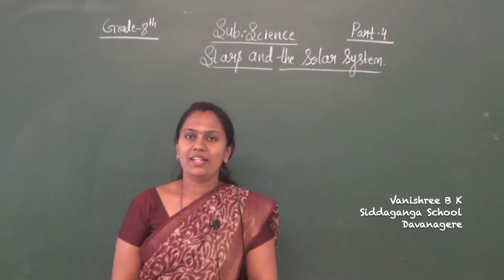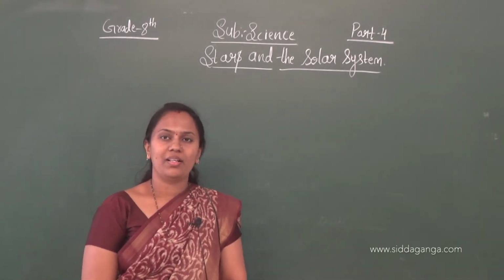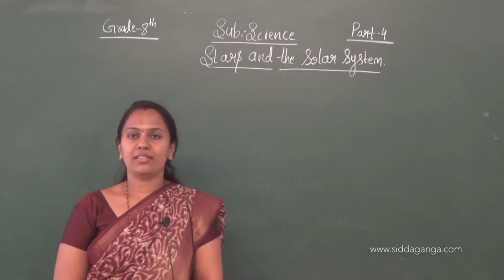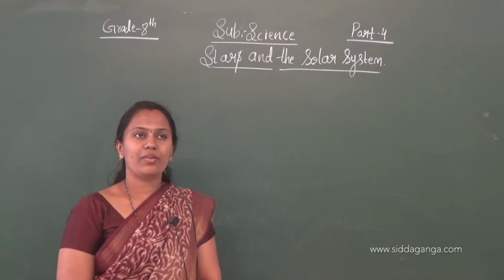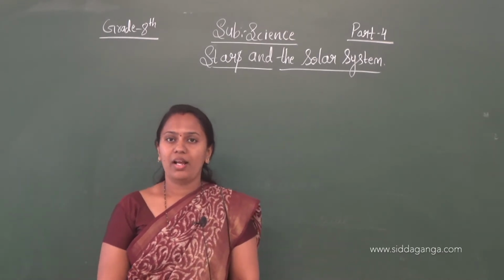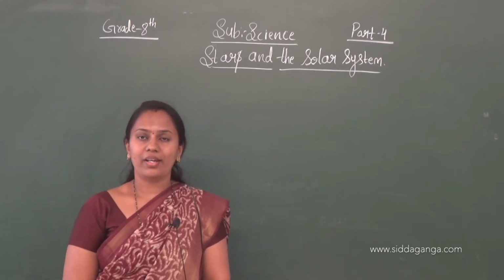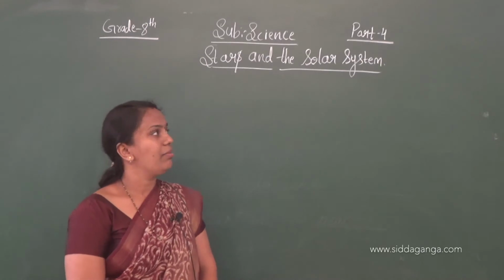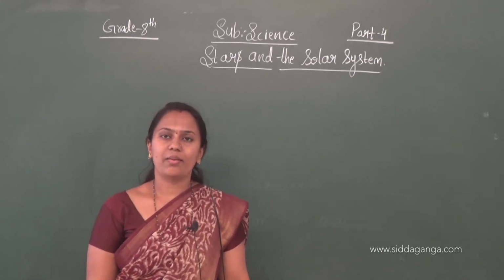Hi everyone. So in the lesson the stars and the solar system, in the previous part we discussed the constellations, the four major constellations and how they appear, and also the solar system and the sun. Till that we have discussed in part 3. So today in this part we are going to discuss about the